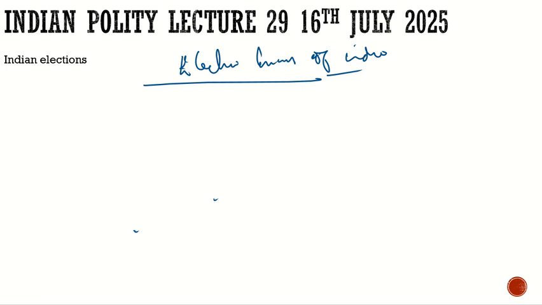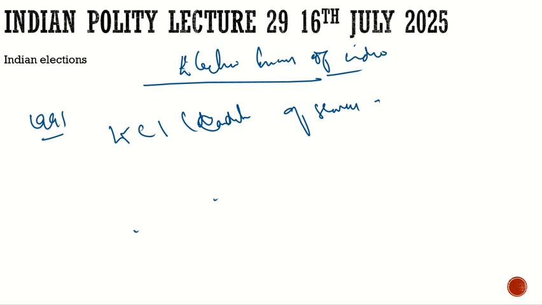Eventually in 1991 a law was passed by the Parliament, which is the Election Commission of India (Conditions of Service of Election Commissioners and Transaction of Business) Act of 1991.